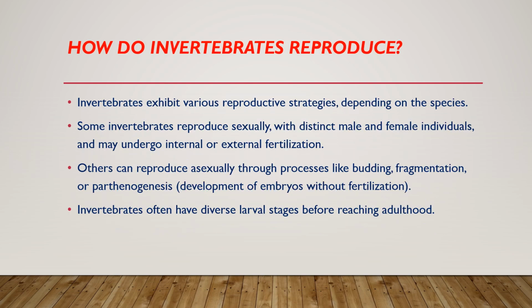How do invertebrates reproduce? Invertebrates exhibit various reproductive strategies depending on the species. Some invertebrates reproduce sexually with distinct male and female individuals and may undergo internal or external fertilization. Others can reproduce asexually through processes like budding, fragmentation, or parthenogenesis. Invertebrates often have diverse larval stages before reaching adulthood.